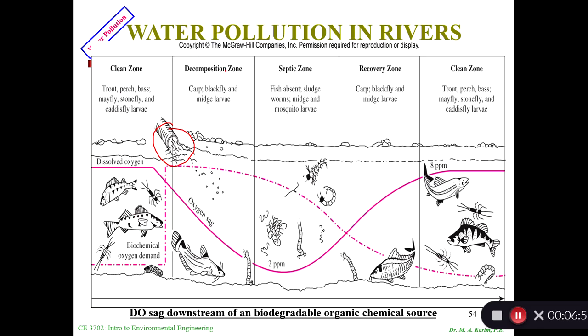In the decomposition zone, since it is dipping, this part still has more oxygen, so I see some fish. I see some other things like midge larva. This is only what black fly larvae can tolerate, right? The septic zone means a very minimum amount of oxygen. Sludge worms and midge mosquito larvae can still be seen here, but no fish. In the recovery zone I can see big fish. And when it is the clean zone, it is back up to almost 8 milligram per liter, 8 ppm, and then everything is back. So if it is 4 around here, this area may not be good for fishing or anything like that.